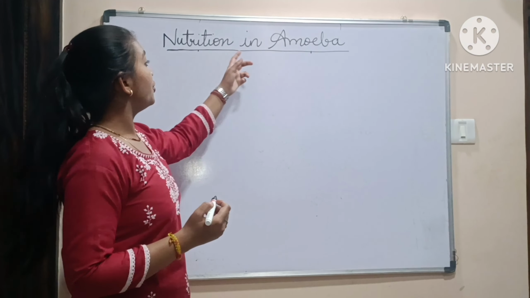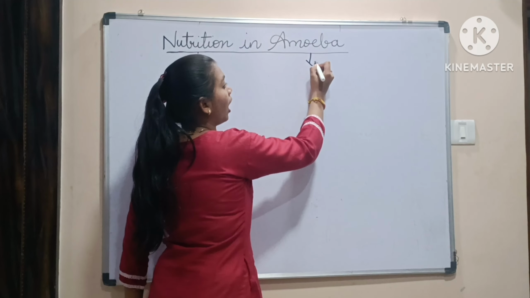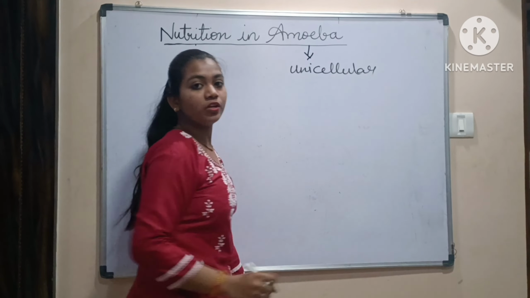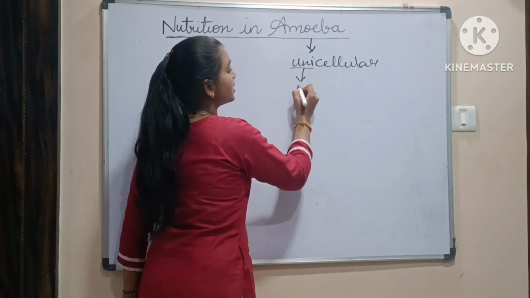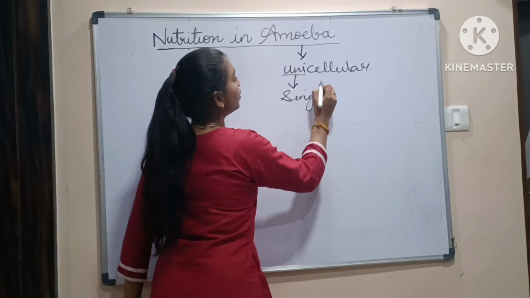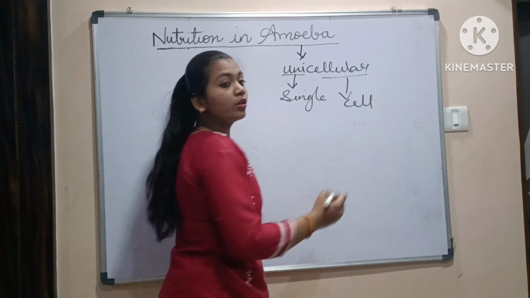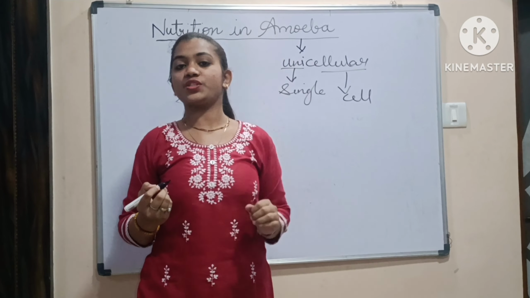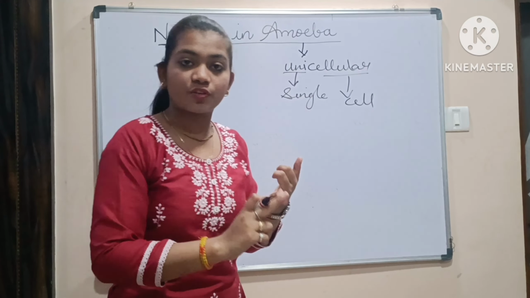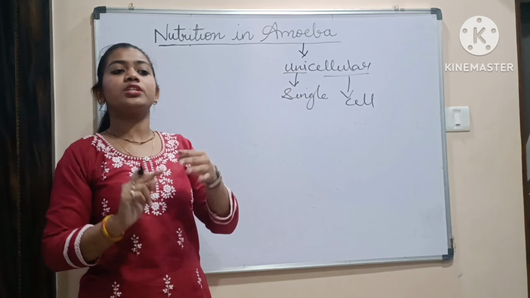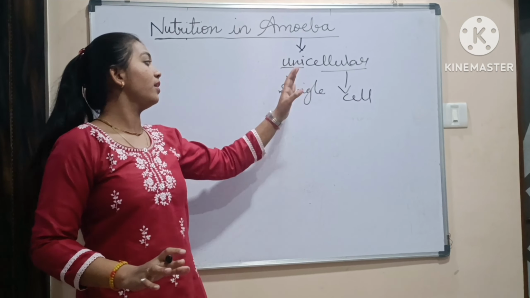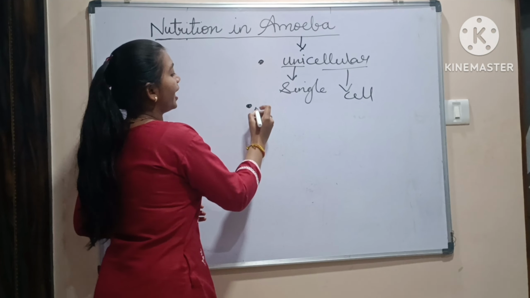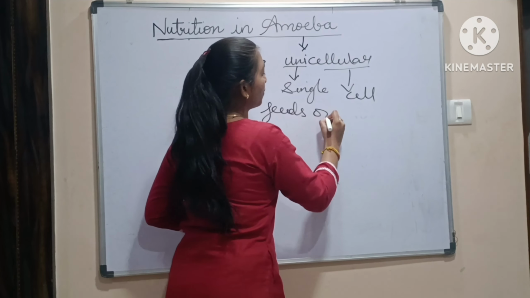So we have to study nutrition in amoeba. What is amoeba? Amoeba is a unicellular organism. The word uni means single and cellular means cell. So what do we mean by unicellular? The single cell is able to perform all its functions. The process of digestion, respiration, egestion, excretion, everything is performed by the single-celled organism called amoeba.